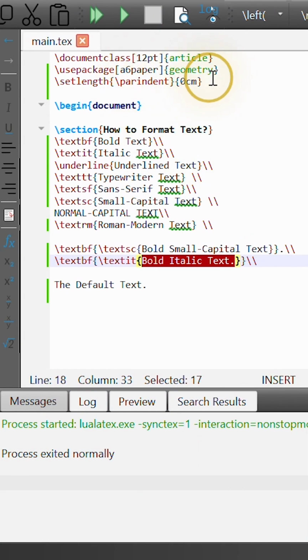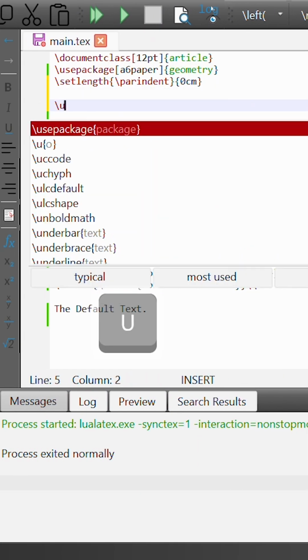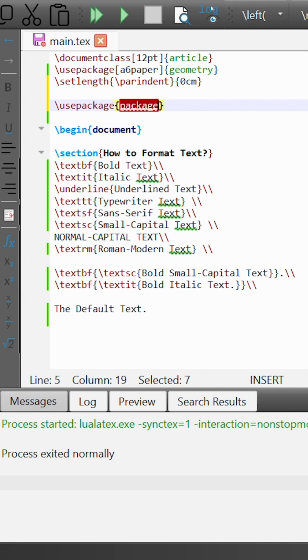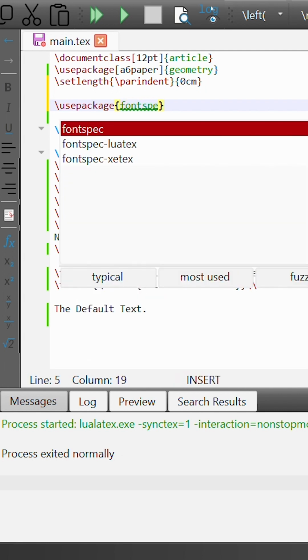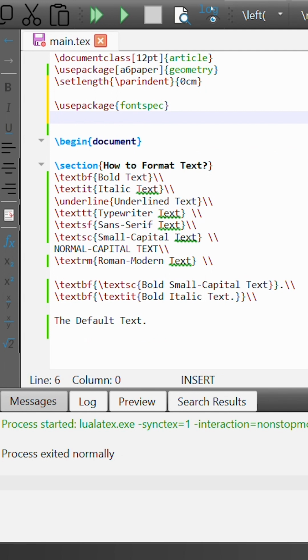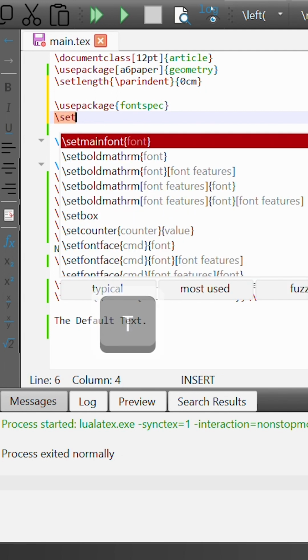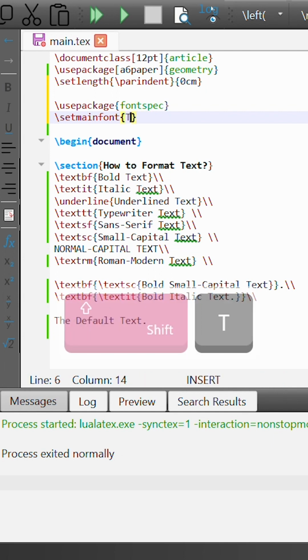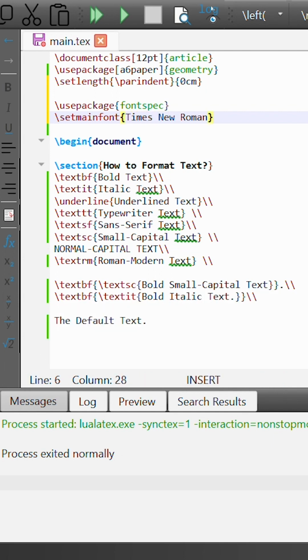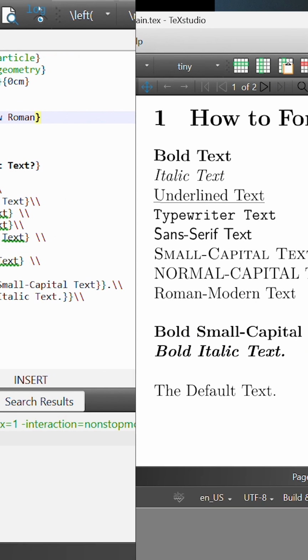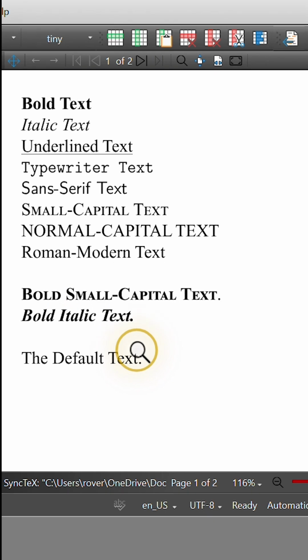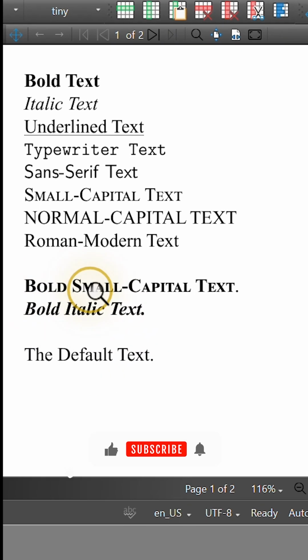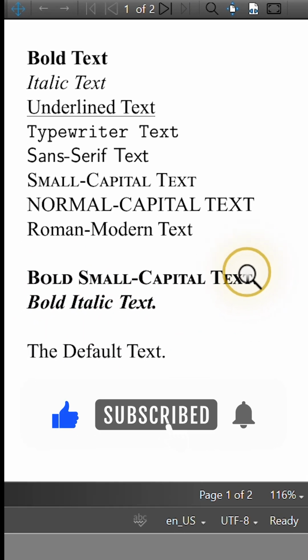So to overcome this issue, all you have to do is use a package that allows you to select a different font. And here I'll use the fontspec package, which gives me access to a command called setmainfont. And then I pass as an argument to this command the name of the font that I wish to use. So I'm going to enter Times New Roman. And if I rebuild this, that will change my default font to Times New Roman. And we can also see here that the combination of textbf and textsc now works completely fine.